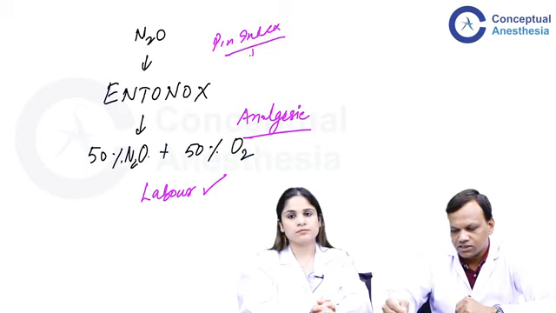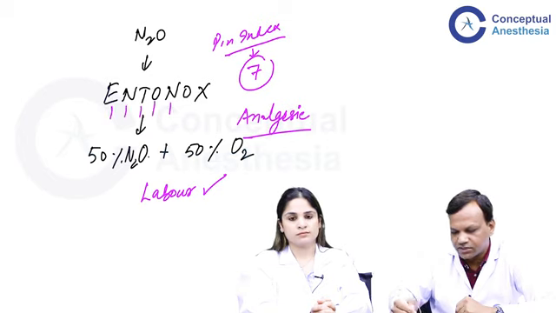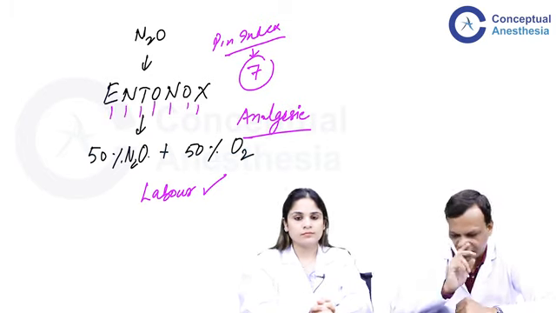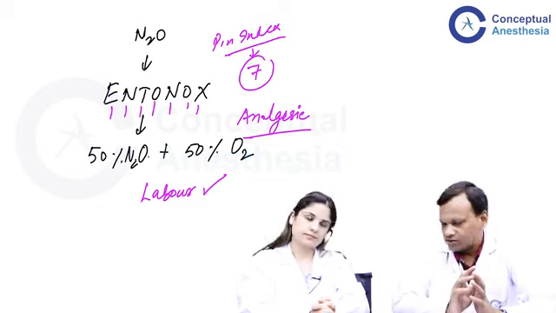So, what is the pin index of Entonox? The pin index of Entonox is 7. You can remember it has 7 letters: 1, 2, 3, 4, 5, 6, 7. So, the pin index of Entonox is 7. I think we completed nitrous oxide with that, one of the important drugs.